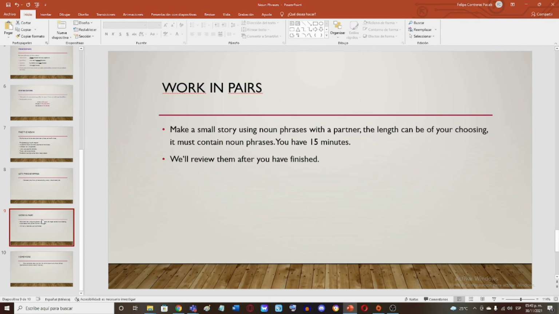Thank you, Francisco, for also letting me work with you. We actually did a very good story, don't you think? You did a very good job using noun phrases in your story. I highly recommend you keep working on them because you have very good potential.